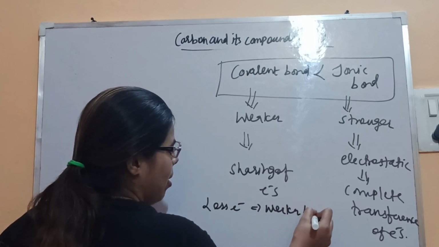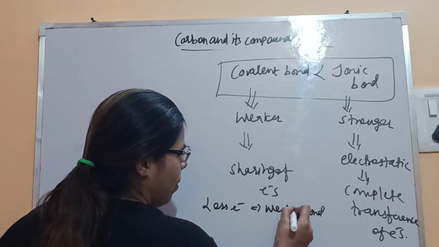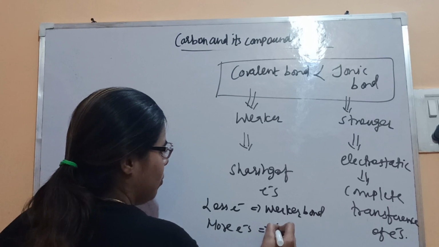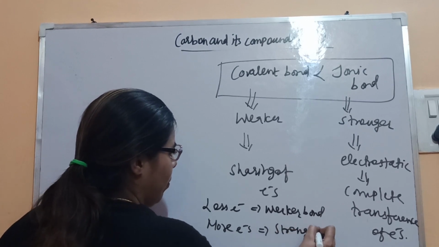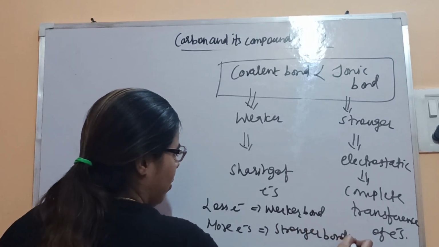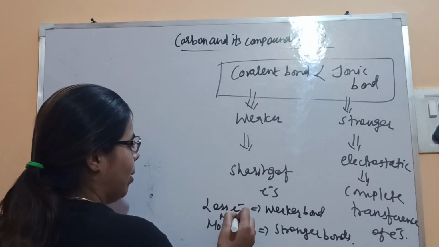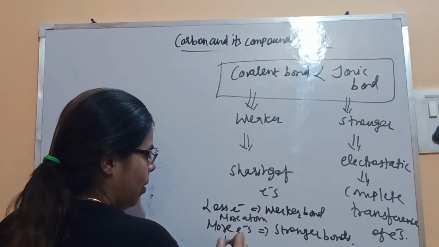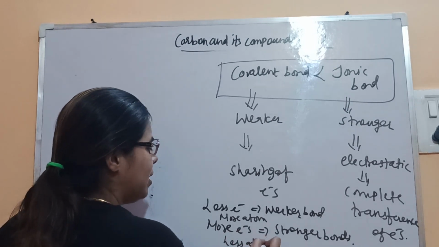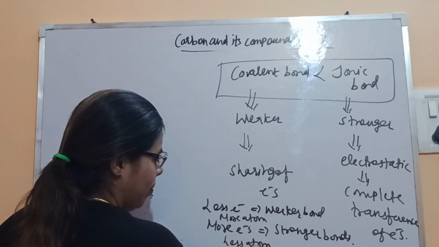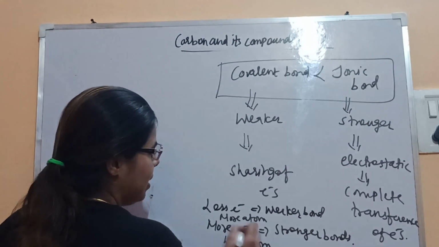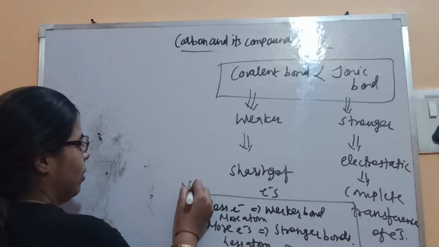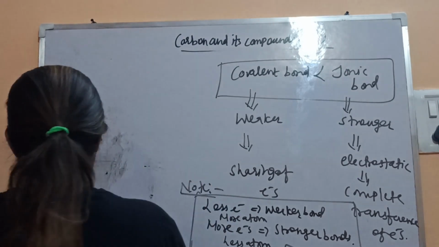Less electrons, more atoms; more electrons, or fewer atoms, or equal. You can note it down as a note point. So that's why this is weaker.